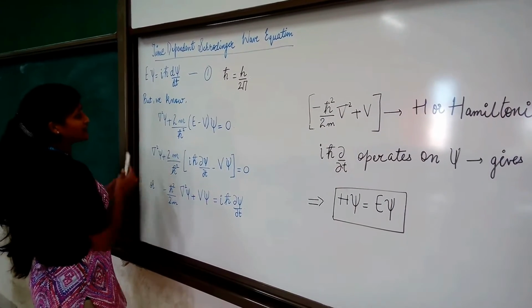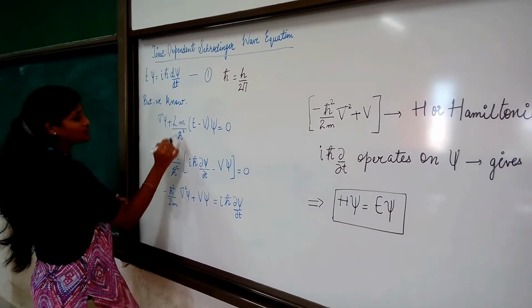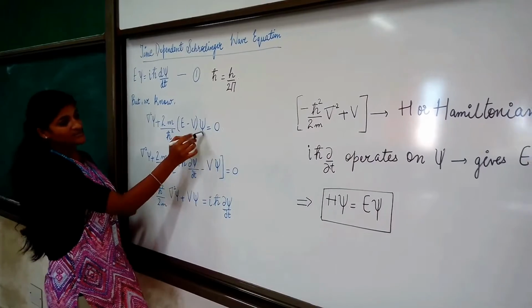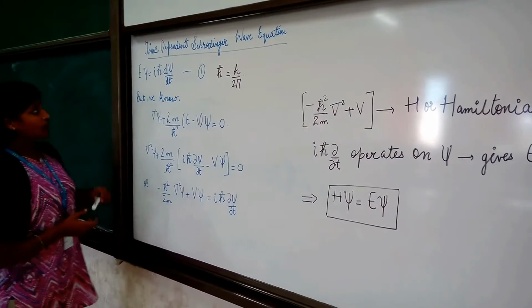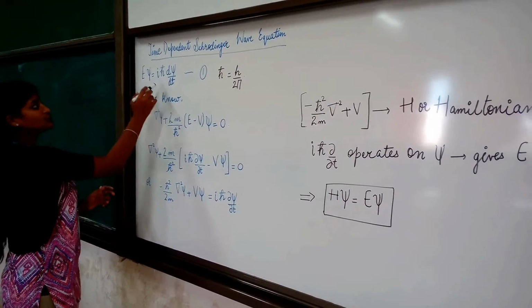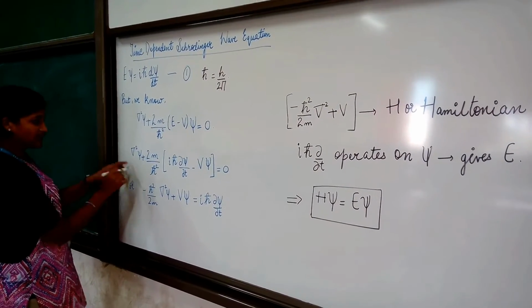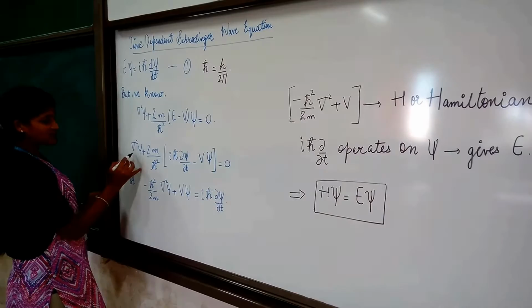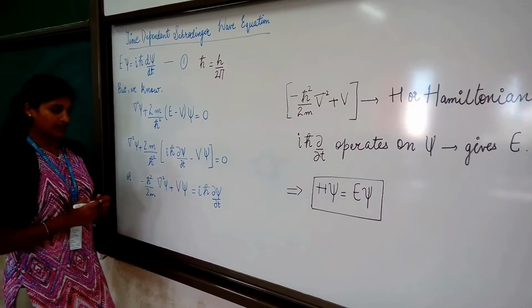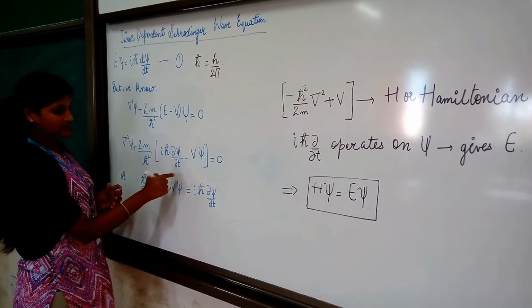Schrodinger time independent wave equation is del square psi plus 2m by h bar square into E minus V psi equals to 0. So now we will substitute the values of the equation 1 into this equation and we will get this new equation which would say del square psi plus 2m by h bar square into i h bar d psi by dt minus